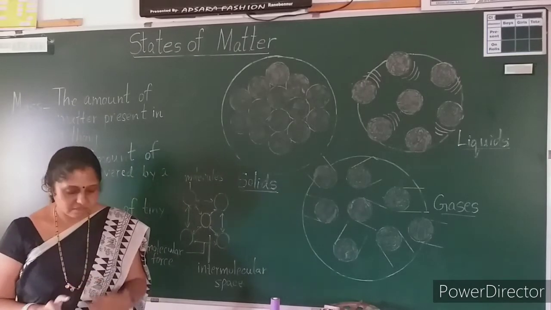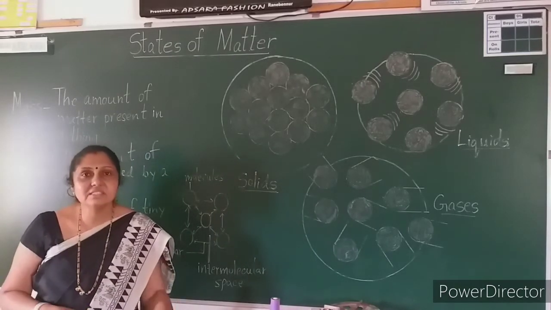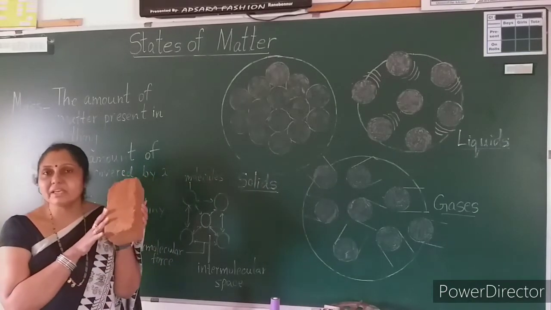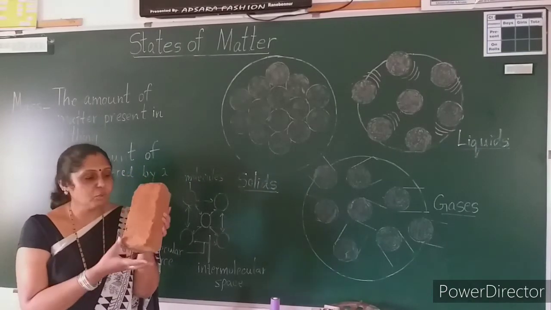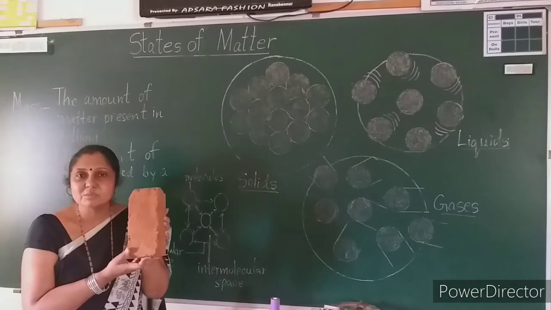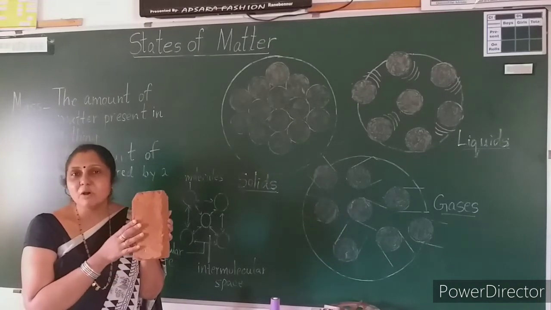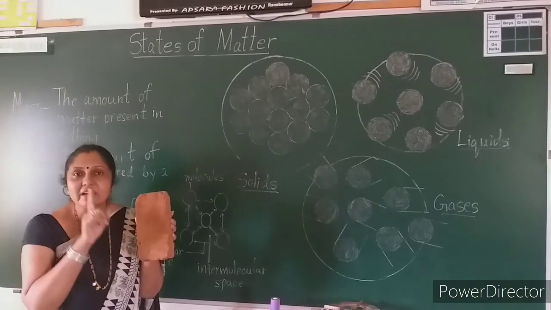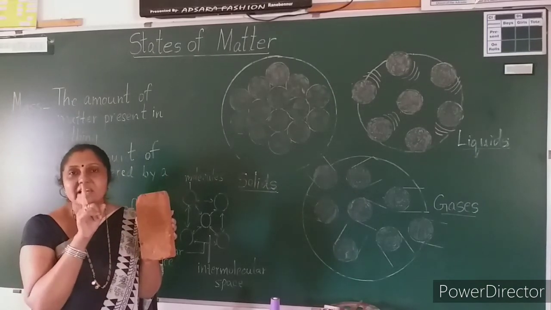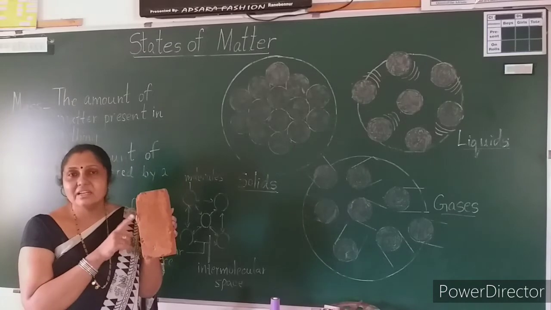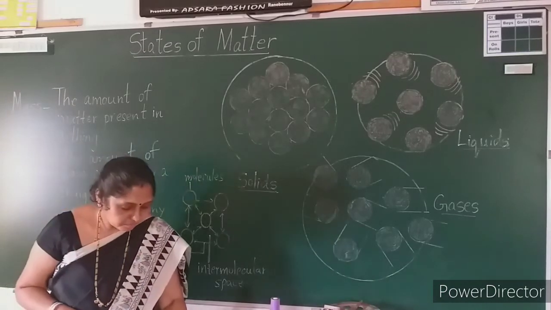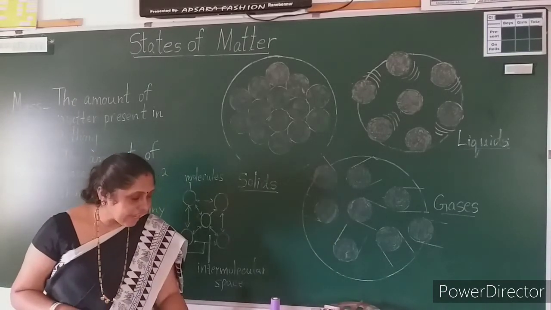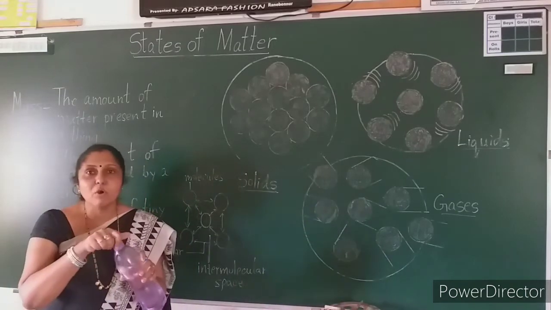For example, I am showing you this brick. This is the brick here, isn't it, children? So, what is the state of matter of this brick? It is in the form of solid. So, solid is one state of matter. Okay. Now, I have water in this bottle.